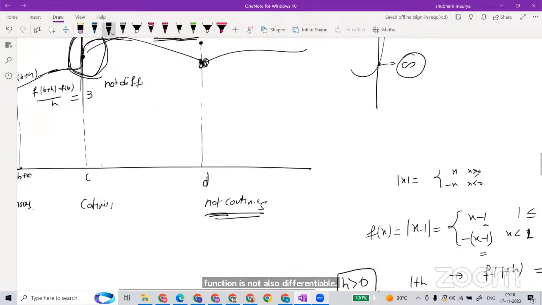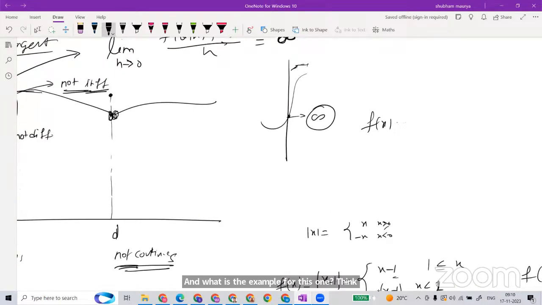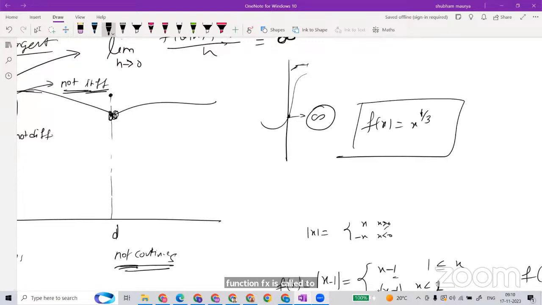And what is an example for this one? Think about the function f(x) equal to x to the power 1 by 3.